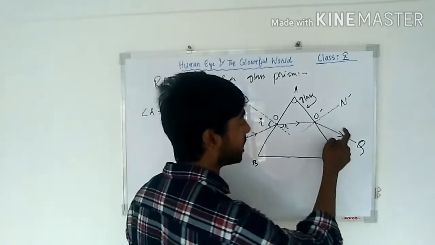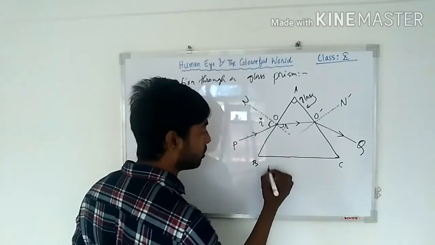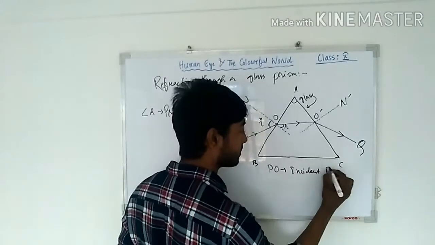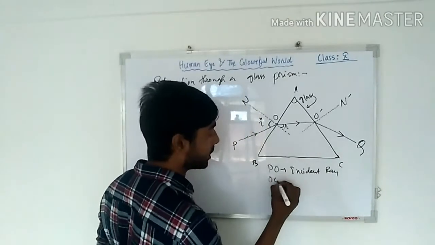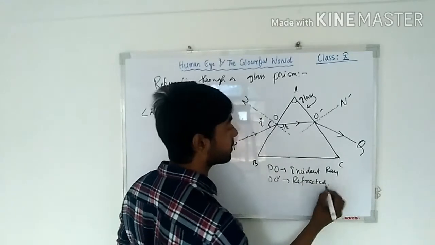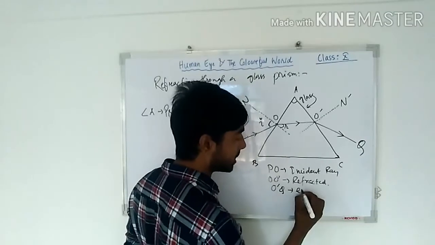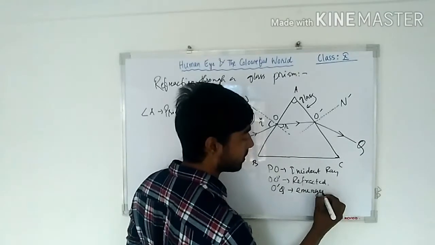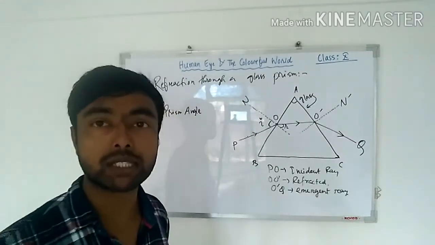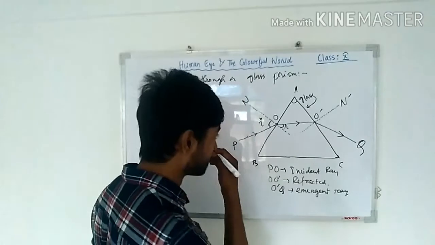So O dash Q will be what? Here you see PO, it is the incident ray. You know that. O dash is the refracted ray. O dash Q will be the emergent ray. That's why the name is emergent ray, because it is emerging out of the prism.